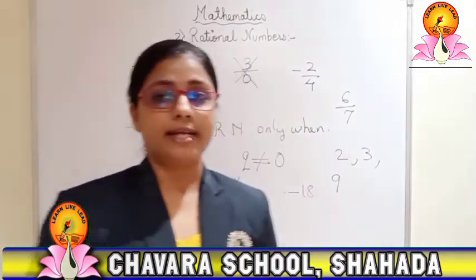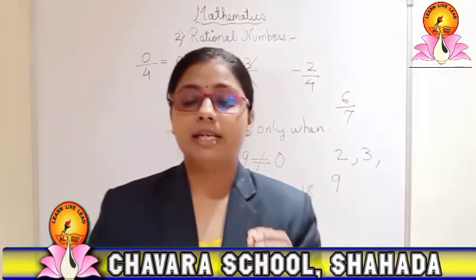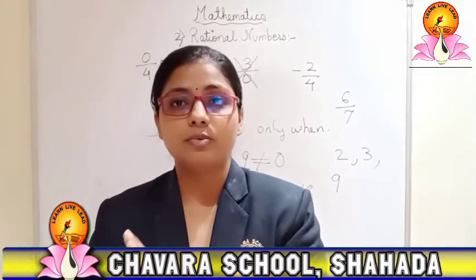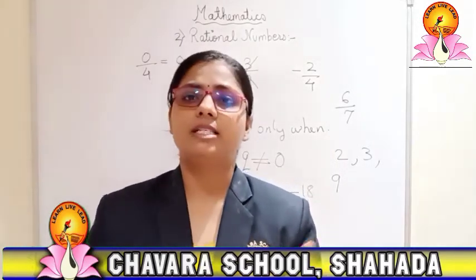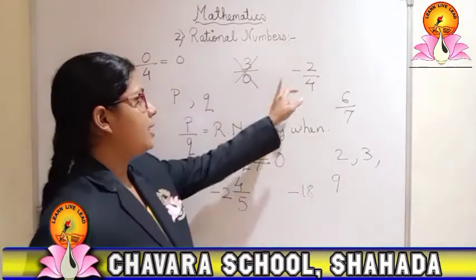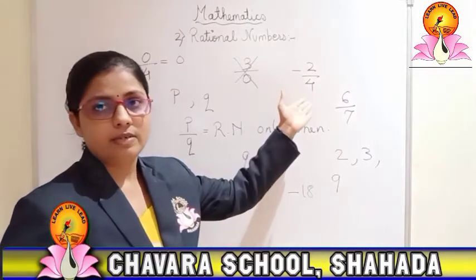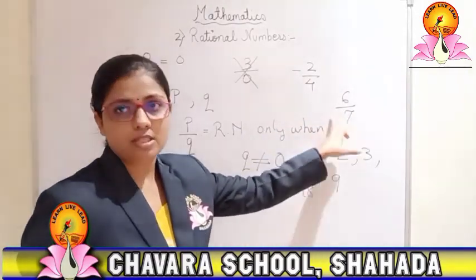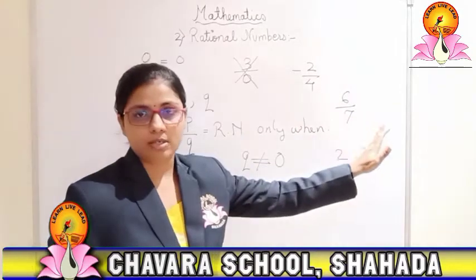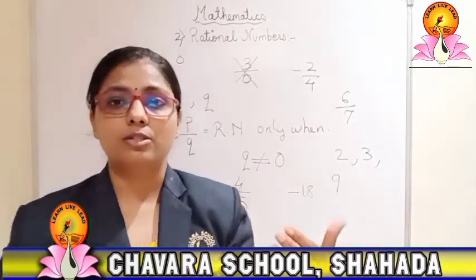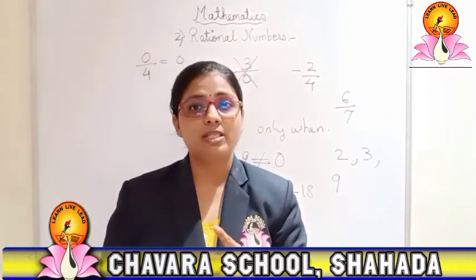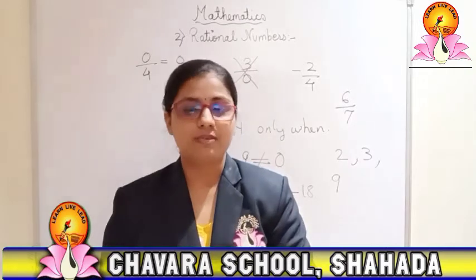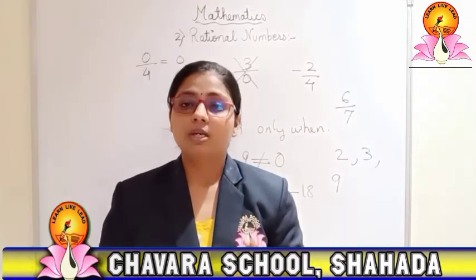And the next point is, every positive integer will have a positive rational number. If the number is positive, definitely it will be positive. If it is negative, it will be known as a negative rational number, right? So you can see here, negative 2 upon 4 is a negative rational number. 6 upon 7 has a positive sign, so it is a positive rational number. Like that you can make the solutions. And one more thing, 0 is a rational number, but 0 is neither positive nor negative. This is a very important thing which you have to keep in mind.